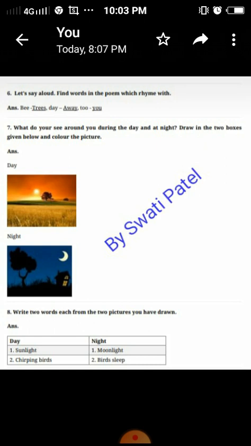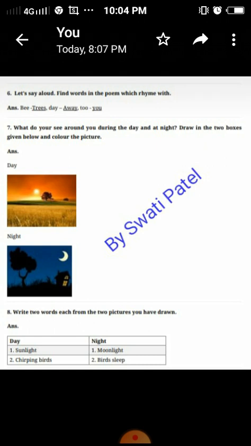Now next, that is 8th question. Write two words each from the two pictures you have drawn. Here in the 7th question you have drawn two pictures, right? So in first picture, during the daytime, which things you can see, that you have to write in the first box. Sun you can write, sunlight you can write, birds, trees if you have drawn in that picture, mountains, river, whatever you have drawn in that picture you can write in the given box.